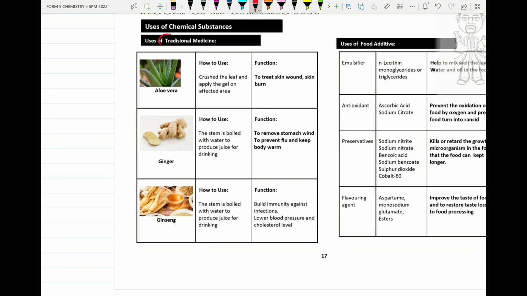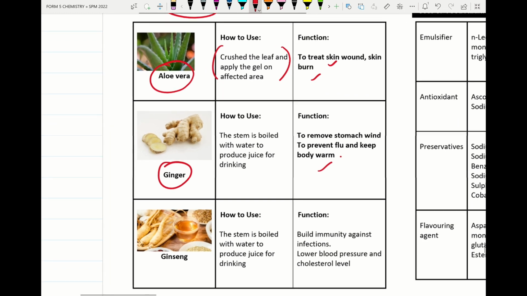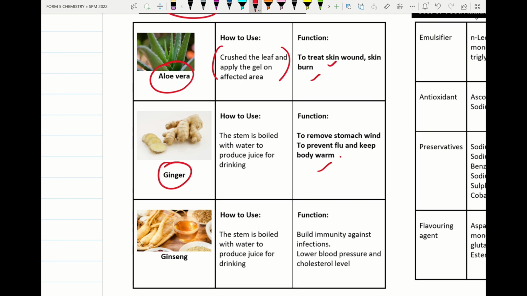Alright, under traditional medicine, so please remember aloe vera. Aloe vera is used to treat skin wound and also skin burn. Alright, how to use? We crush the leaf, we apply the gel on the affected area. Please remember next one, ginger is used to remove stomach wind. It also prevents flu and keeps our body warm. Alright, this ginger, we boil the rhizome. The rhizome will be this one. So we boil the stem or rhizome and produce juice for drinking.